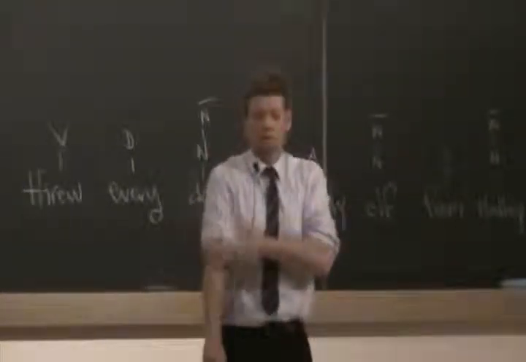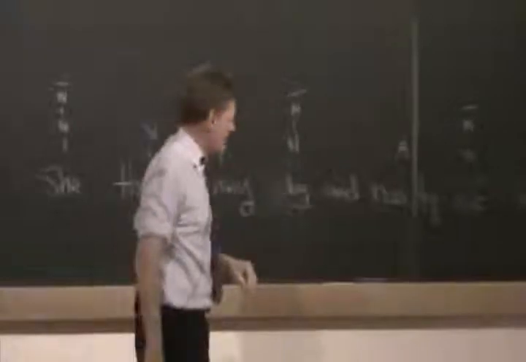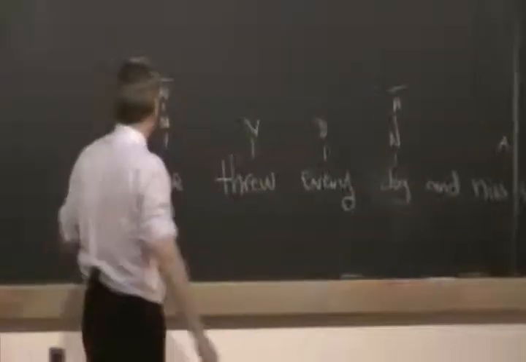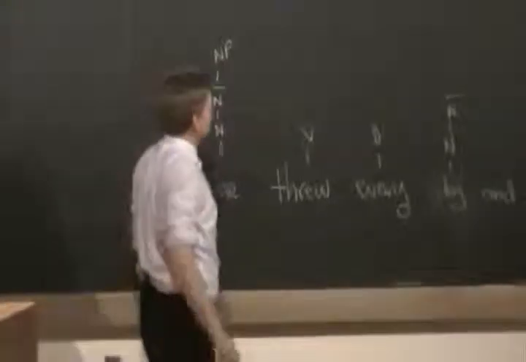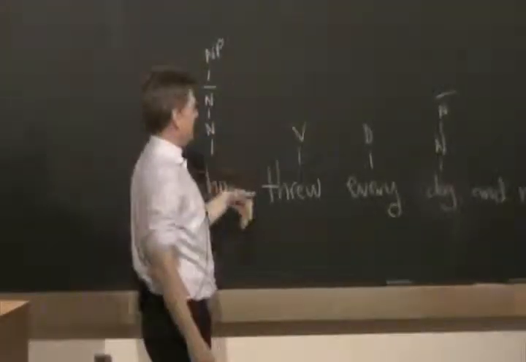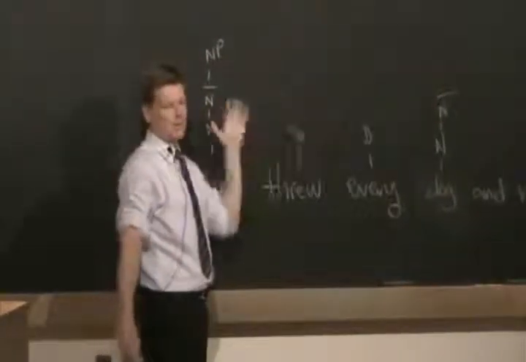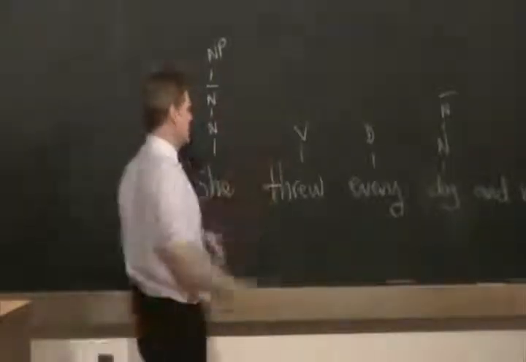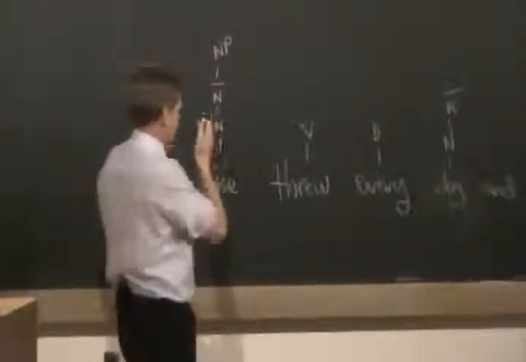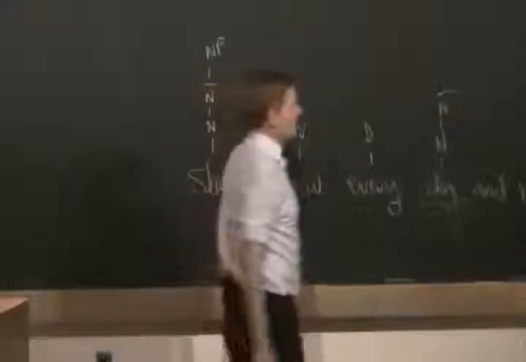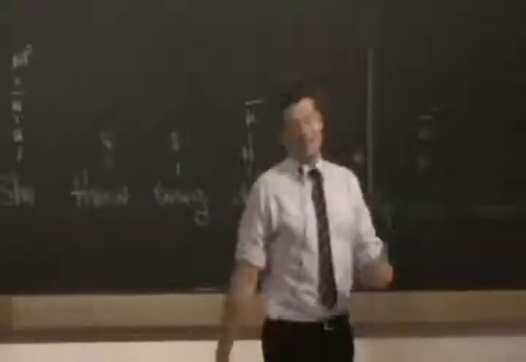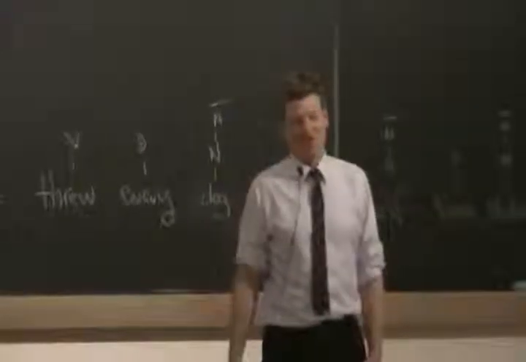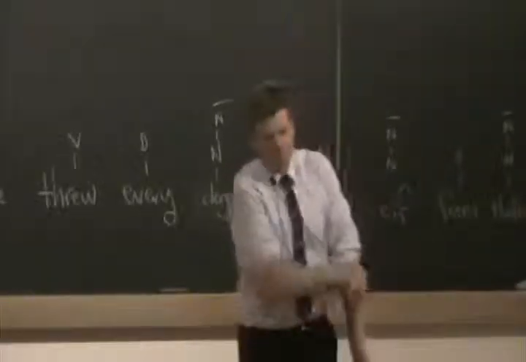Volunteers? Make the N bar into a noun phrase. The N bar. Oh, this one. Okay. Great. Everything else is going to be in the verb phrase, right? So this is the phrase that starts this sentence, the subject, if you like. What else would you like to do?